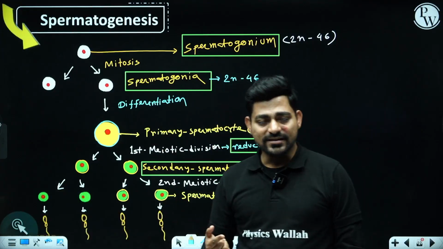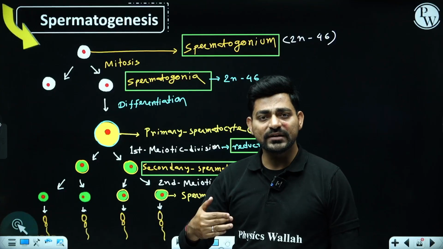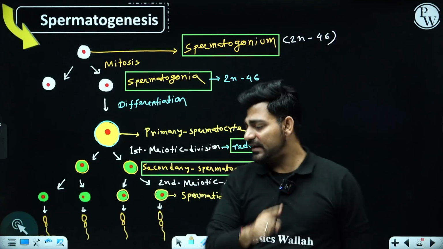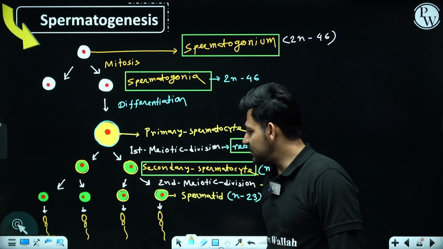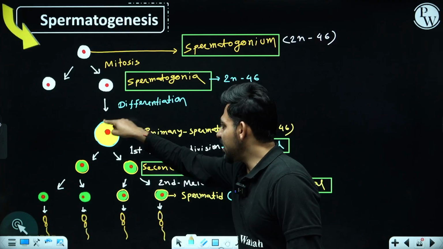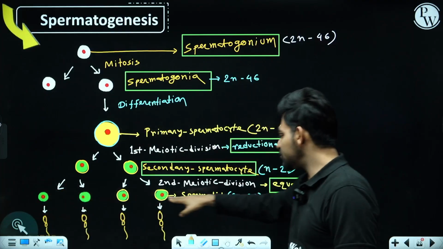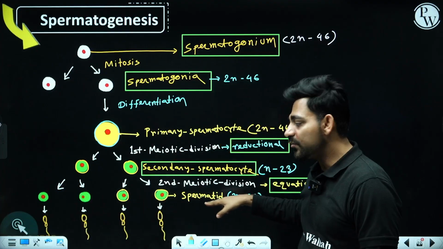But if you are asked how many spermatids are formed from one secondary spermatocyte, two spermatids are formed, but from one primary spermatocyte, four spermatids are formed.